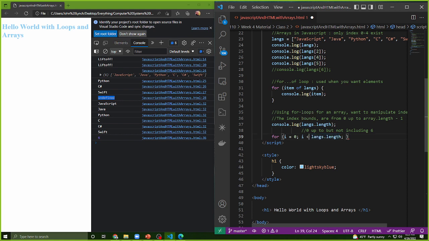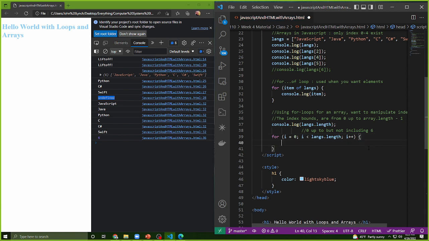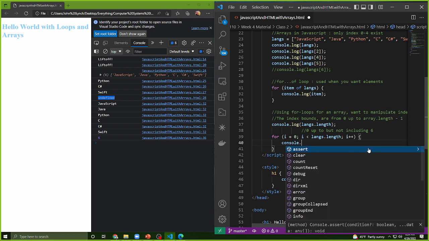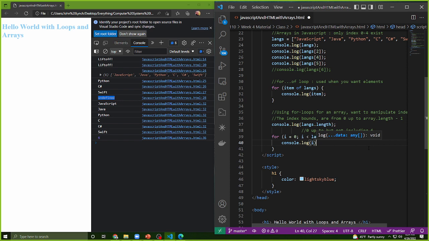Okay. Cool. And now I've got my increment here, my i++, and that's going to go ahead and increment my value of i up a little bit. So that's what I'm doing with that. And now what we can do here is, we'll notice that if we print out i, we saw up here, we printed out each element.